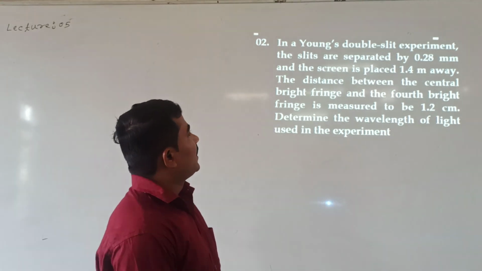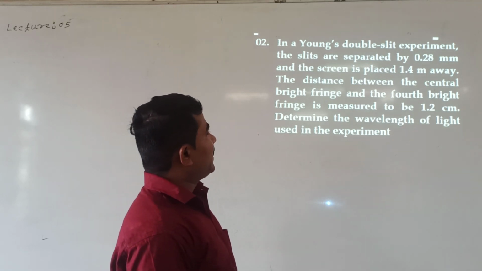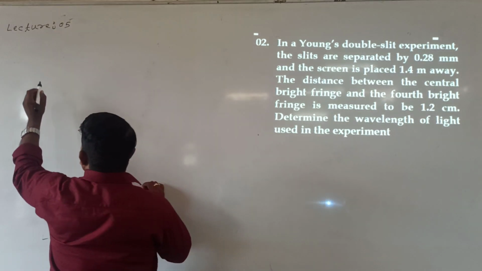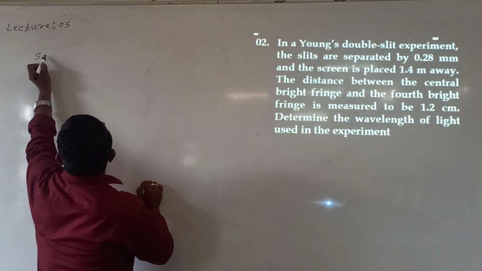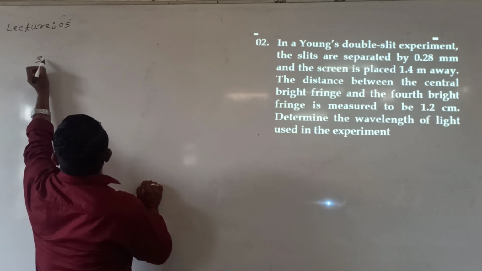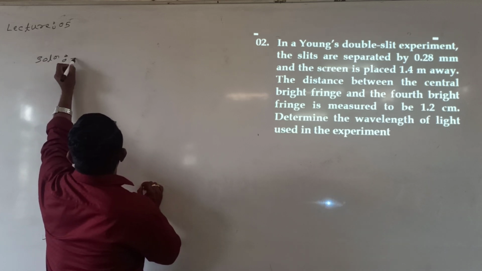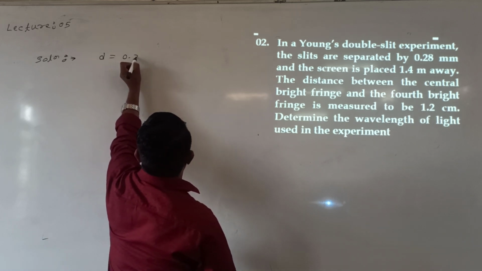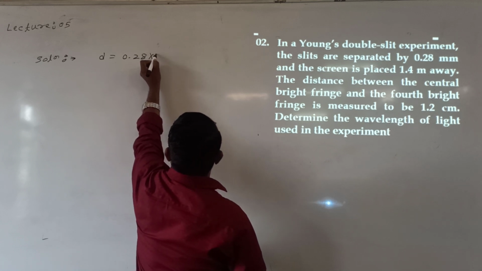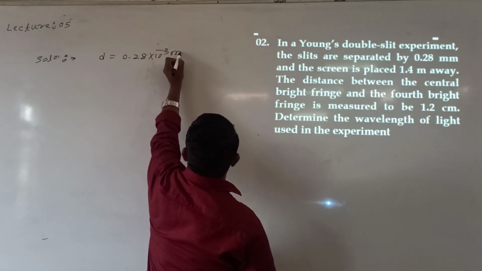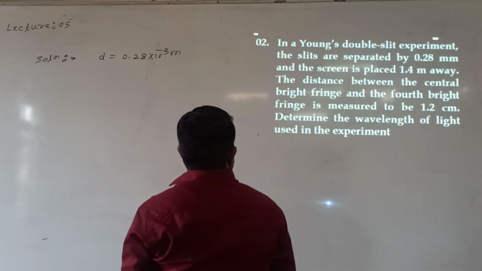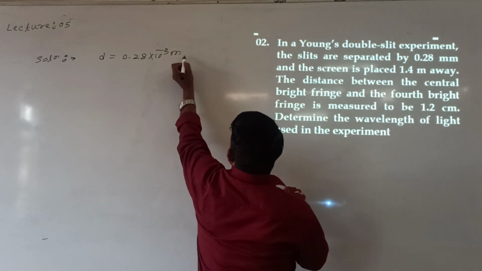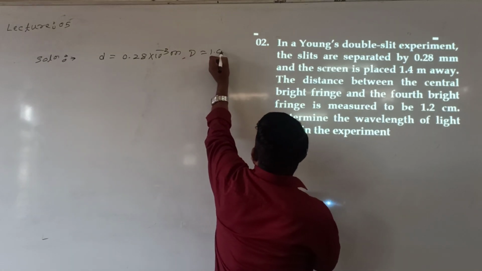Look at me. In Young's double slit experiment, slits are separated. Shall I go to the solution of it? I can take the solution of this numerical. See here. In Young's double slit experiment, small d is 0.28 millimeter, that is 0.28 into 10 raised to minus 3 meter. And the screen placed 1.4 meter away. That is capital D given, 1.4 meter.